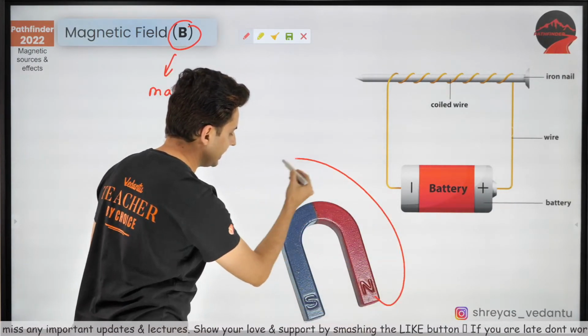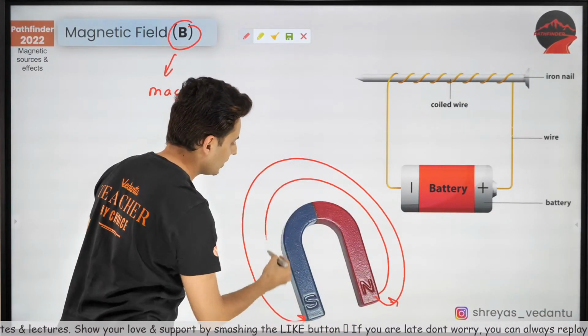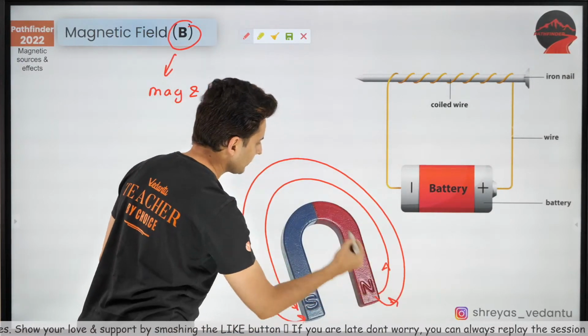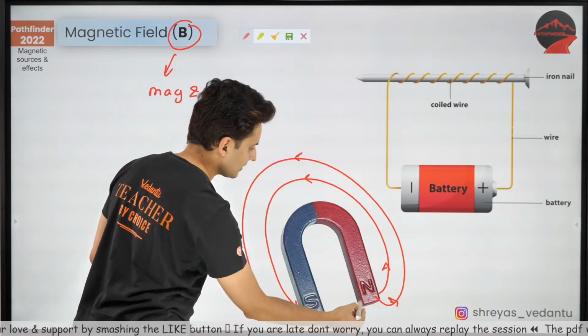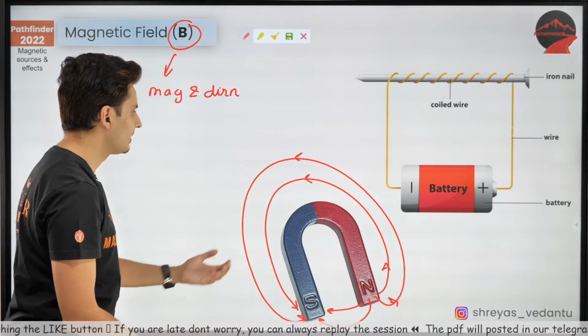You will see the magnetic field lines coming something like this. These are the magnetic field lines coming out of a horseshoe magnet. It will also come from here to here and like this. These are the magnetic field lines.